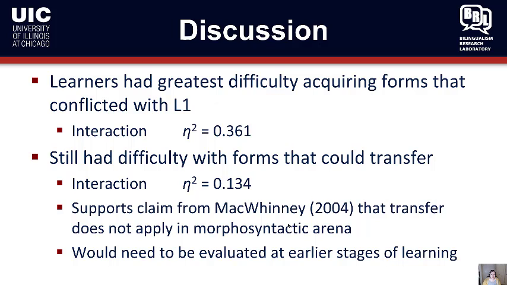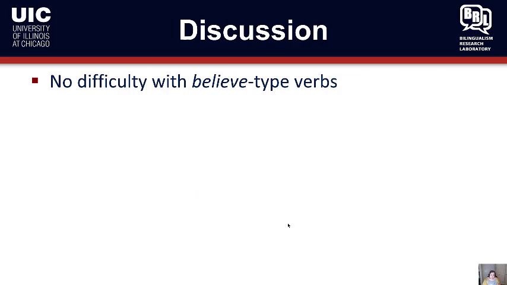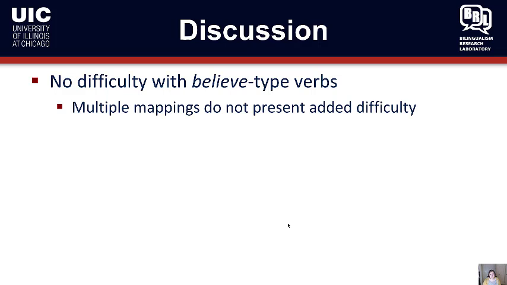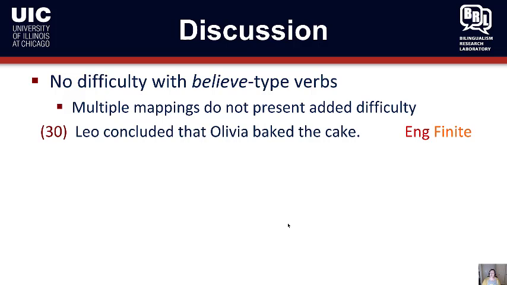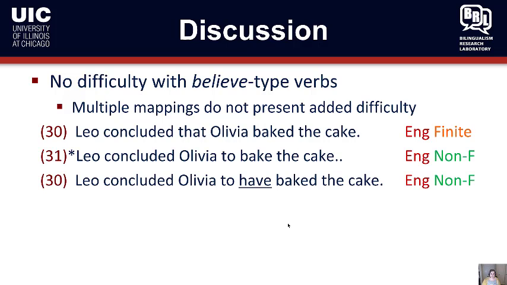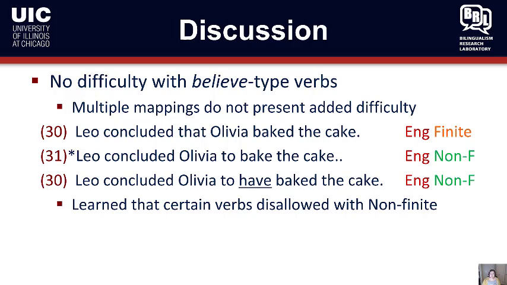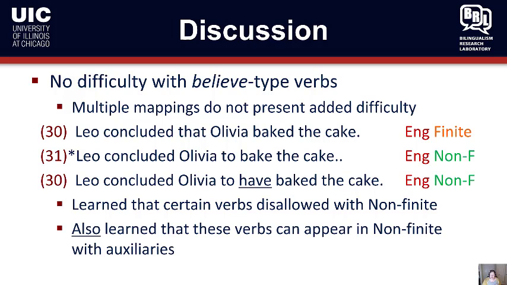But this would all need to be evaluated at earlier stages of learning, because these are near native learners. Interestingly and importantly, there was no difficulty shown with the believe type verbs. Multiple mappings did not present added difficulty. So learners learned that the finite, which was exactly like their L1, was fine, and that there's some kind of repair if you include the auxiliary in the non-finite complement. And they learned that certain verbs disallowed the non-finite. So they learned that "bake" was bad versus "to be." And they also learned that with auxiliaries, these things are totally fine.